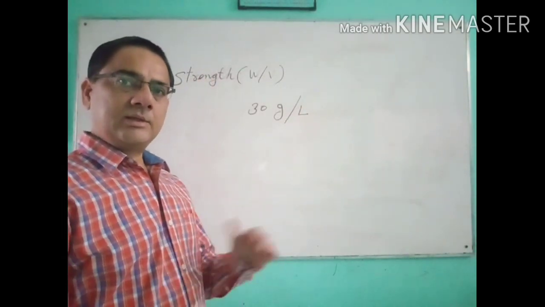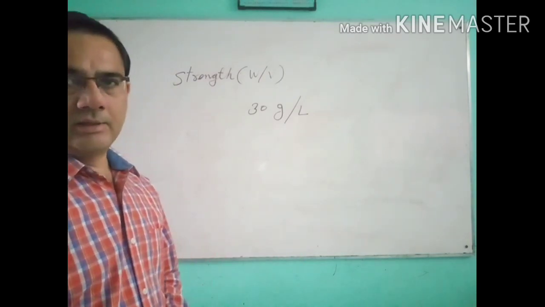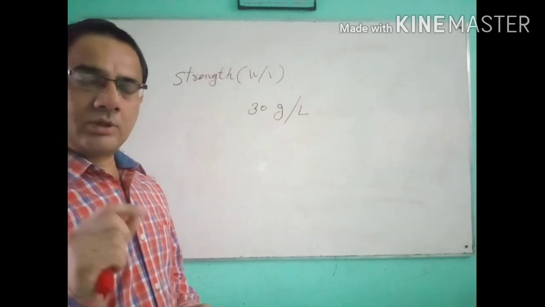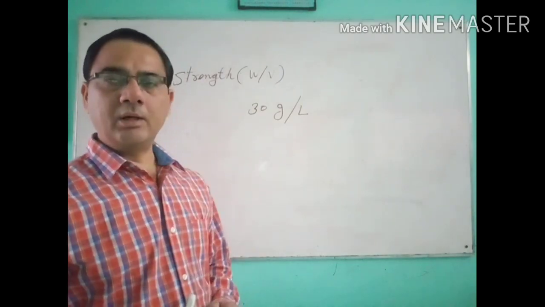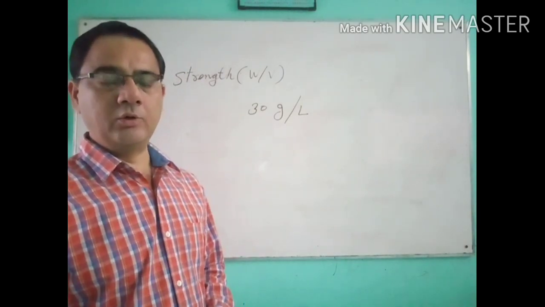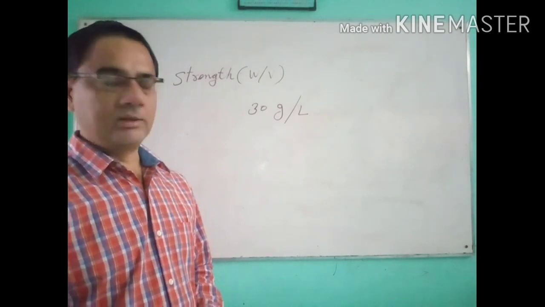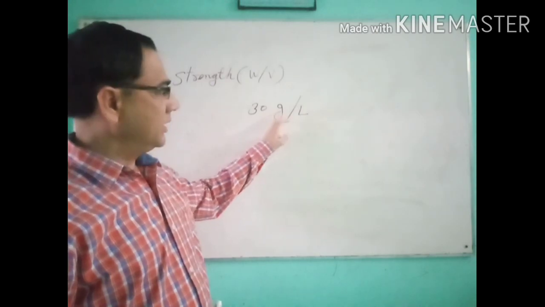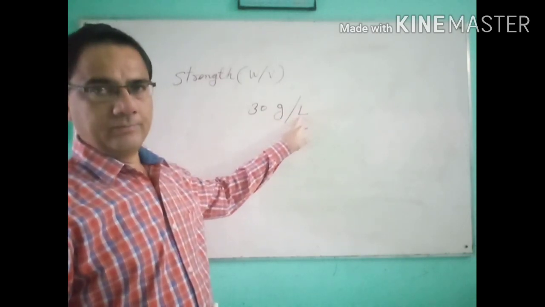So strength is also one of the ways to define the concentration. This is the mass and volume relationship. The solute is taken in gram and the solution is taken in volume, especially in liter. So 30 gram per liter means 30 gram of the solute dissolved in 1 liter of the solution.